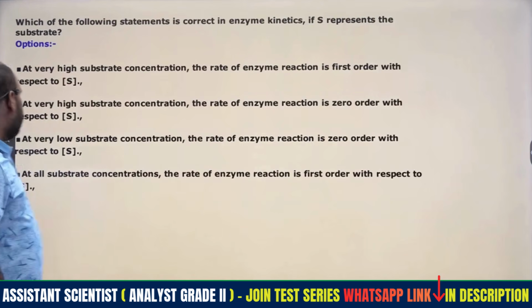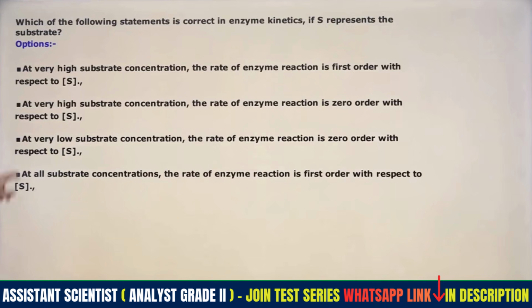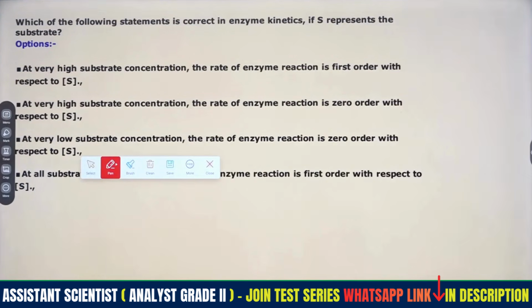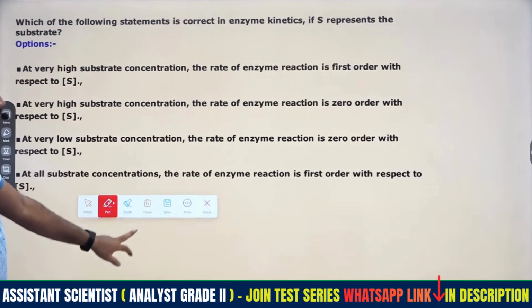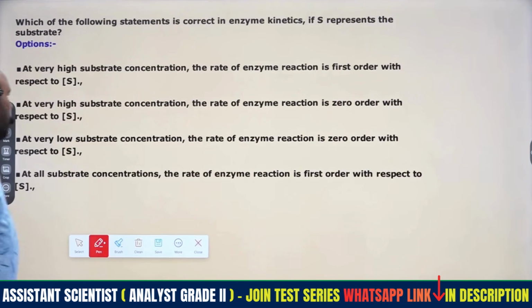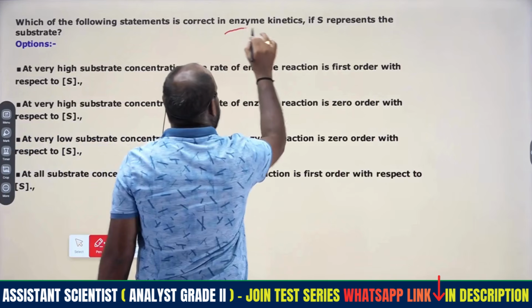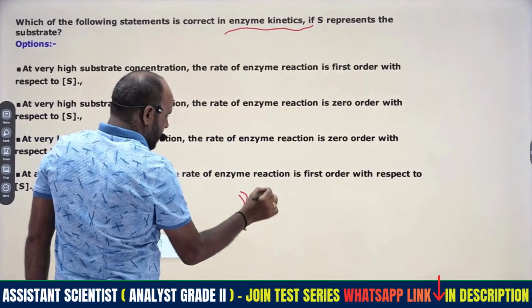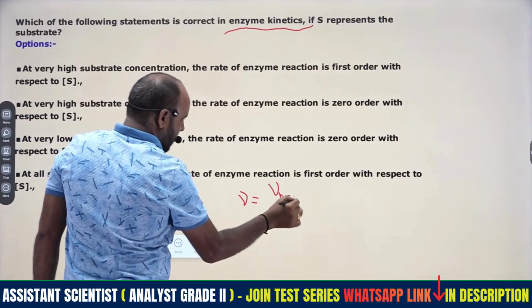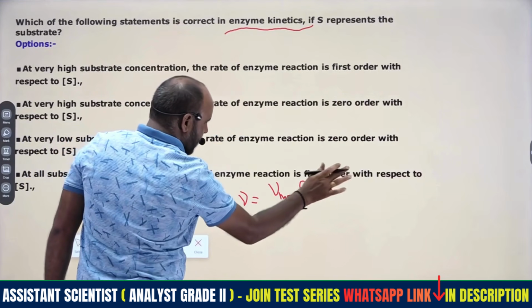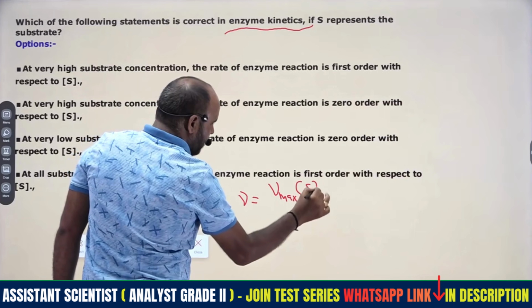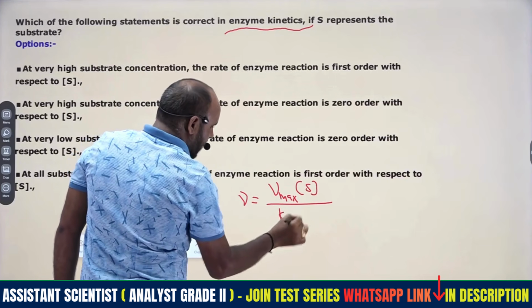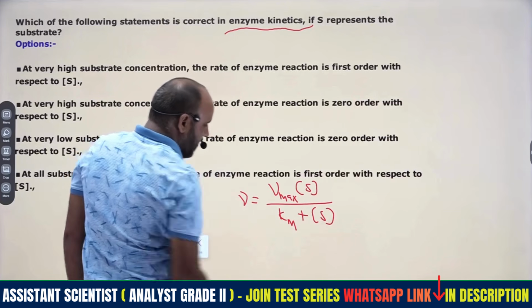Coming to the next one, right? Here see, a very interesting question. This is related to the Michaelis-Menten mechanism, enzyme kinetics, right? In the Michaelis-Menten mechanism we have to follow the rate equation: nu is equal to Vmax into substrate concentration divided by Km plus substrate concentration, right?